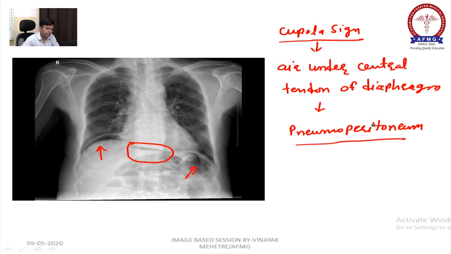Pneumoperitoneum means air under the diaphragm, right? So, cupola sign.